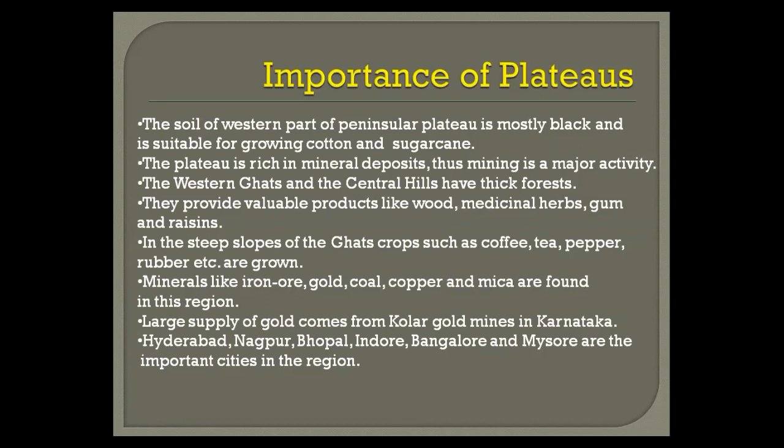Now, if you will come to the Western Ghats and the Central Hills, they have thick forest. So, because of this thick forest, there we get valuable forest products like wood, medicinal herbs, gum, and resins. Now, in the steep slopes of the Ghats, crops such as coffee, tea, pepper, rubber are grown, because they are steep slopes. So, they do terrace farming kind of things. So, here coffee, tea, pepper, rubber are grown.